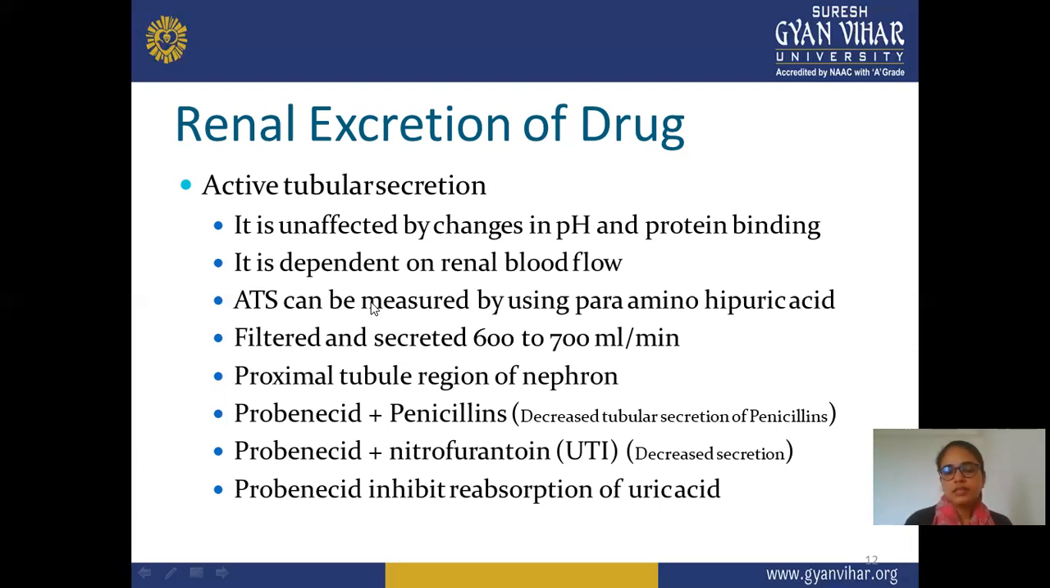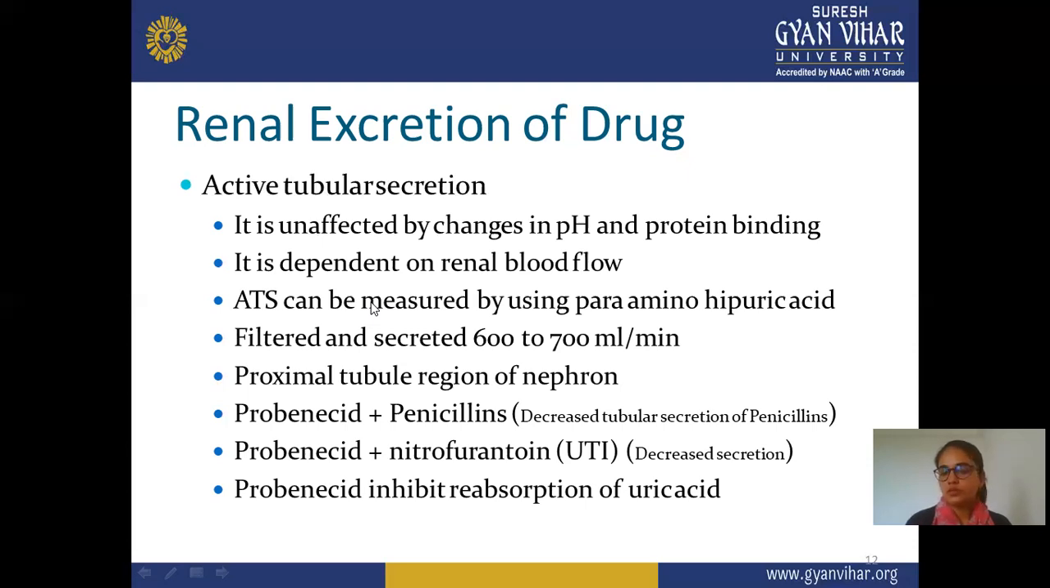Next, the filtered and secreted amount is 600 to 700 ml per minute. This is the normal rate of filtration and secretion through active tubular secretion: 600 to 700 ml in a single minute. And next is the site of secretion, the proximal tubule of the nephron. We have already seen the nephron structure, and this secretion takes place in the proximal tubule region.